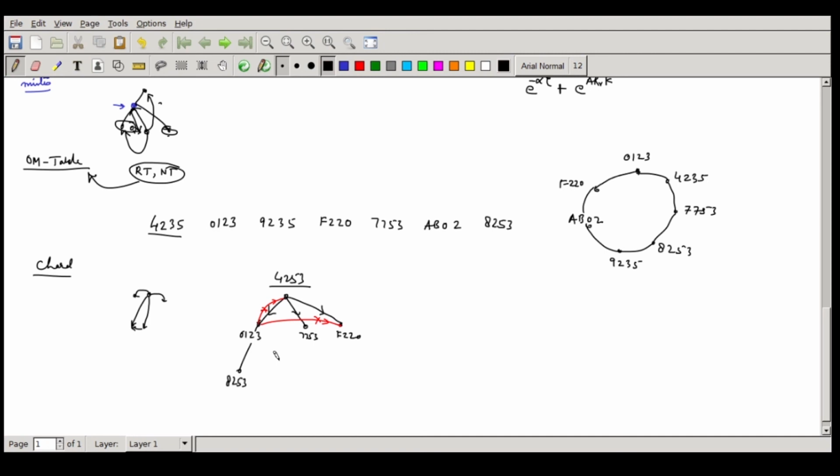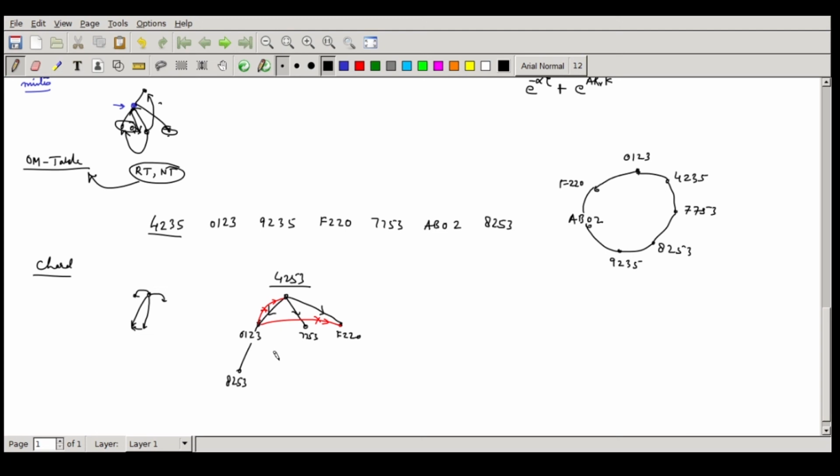I have made some mistake in my notes, but anyway, I am going to correct it here. So 0 plus 8, because it's a 16 digit, I am going 2 raised to power n minus 1, which is actually 8 in this case. 2 raised to power 4 is 16, so correspondingly 8253 will be here. This will be receiving the beacon, perfect. And then all three have been exhausted.